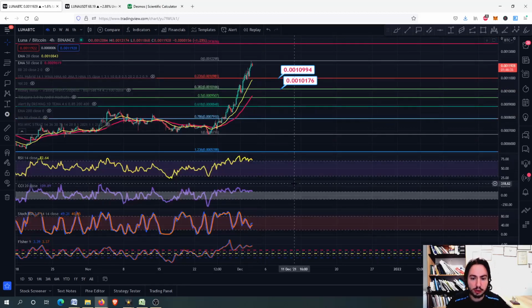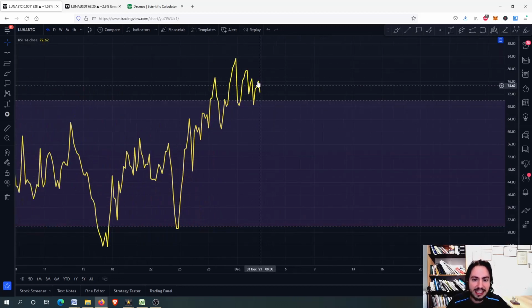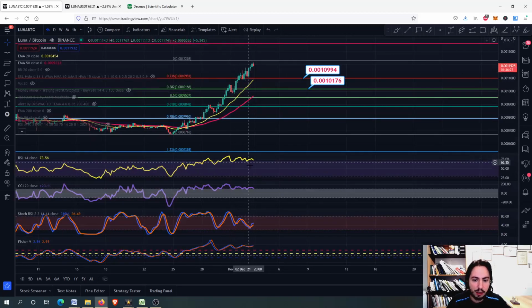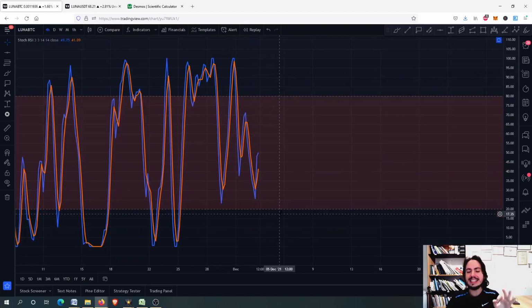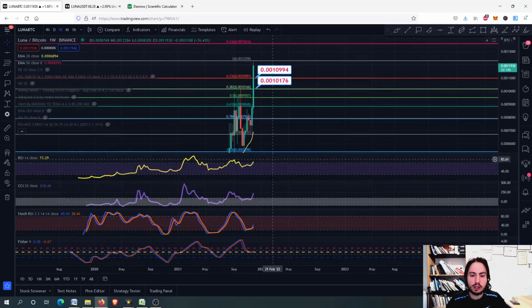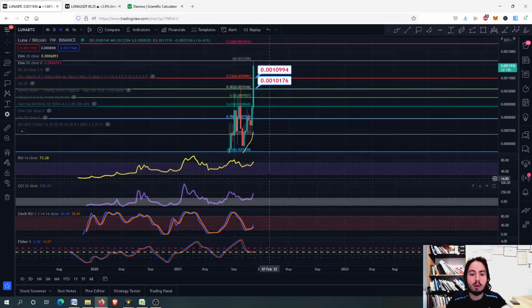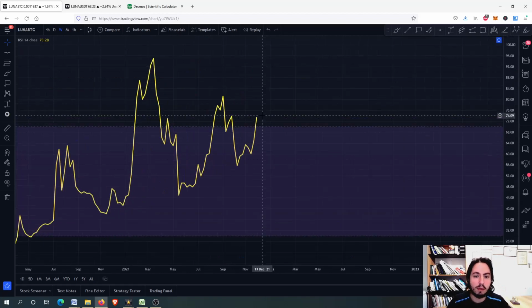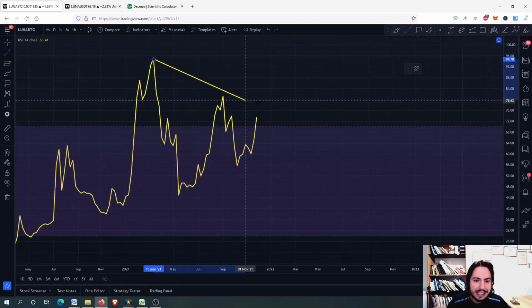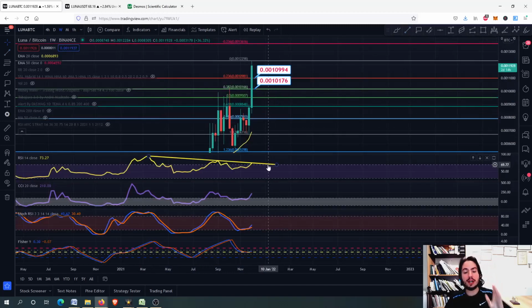Alright, so therefore we have these two price labels in case we correct just a little bit for Luna against Bitcoin chart, because we have a very high risk, and as you can see, we are getting a little bit of a bearish RSI divergence as well on the 4-hour frame, getting higher lows, but the RSI is getting some lower highs, although the stochastic RSI is sitting near the oversold situation. That is crazy. And on the weekly frame, if we go right there, you can see that the stochastic RSI just walked up and it is about to go even higher. On the RSI though, for Luna against Bitcoin chart, please be careful as we might be having a bearish RSI divergence on the weekly frame as well, and therefore correct. You need to be extremely careful.